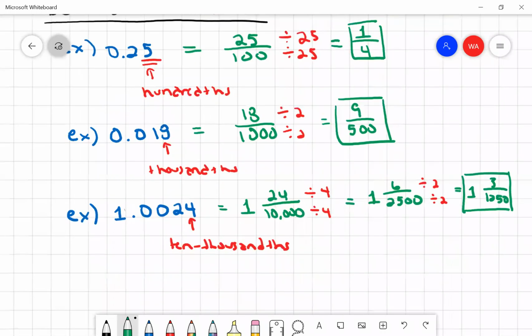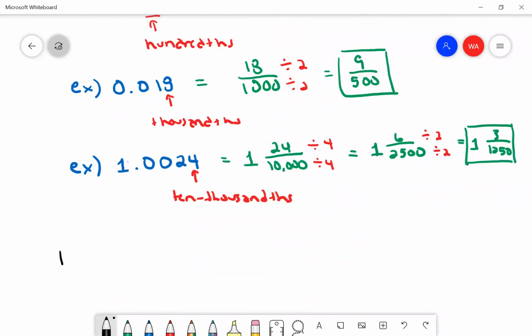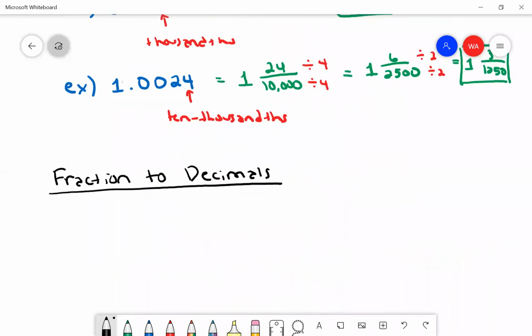Now to go the reverse direction, fraction to decimal. And we have talked about this. You would actually divide the fraction. So let's start with 3/4. We'll start with an easy one.